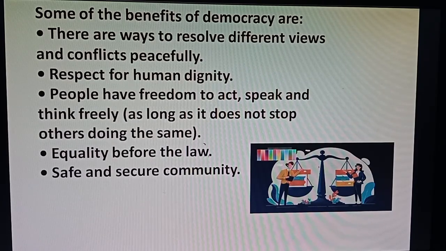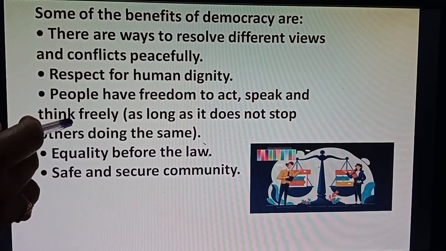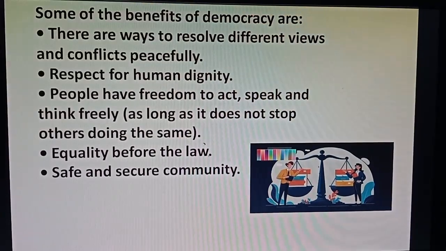On the other hand, if you see the dictatorial form of government, where all the powers exist in one hand, in one leader, in one person, the people do not have the right to speak openly, to act openly, and to think freely. This is only possible in a democracy, in a democratic sector.